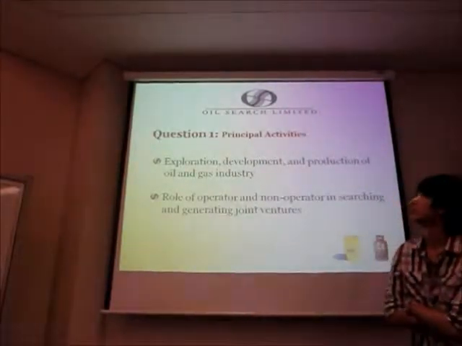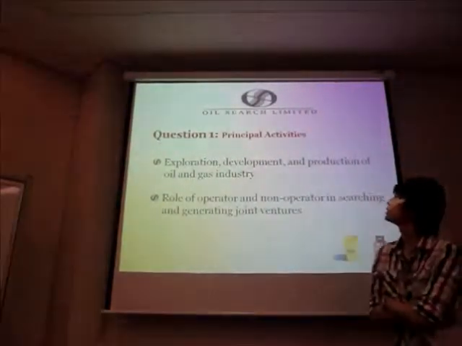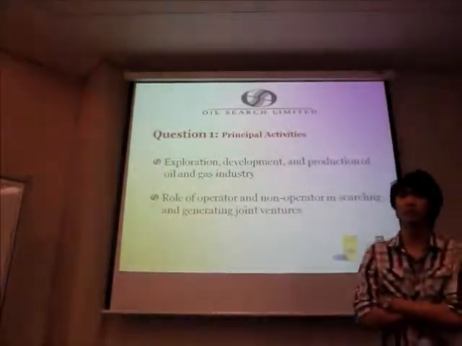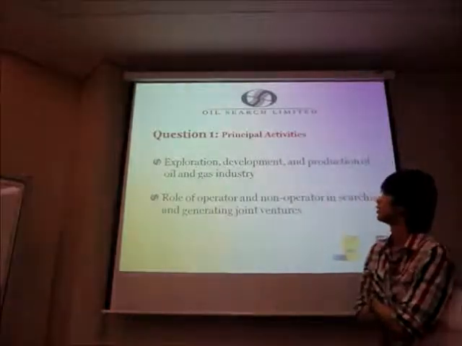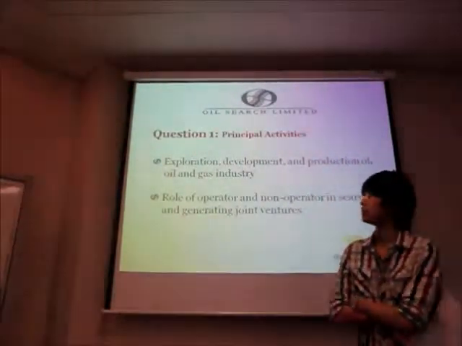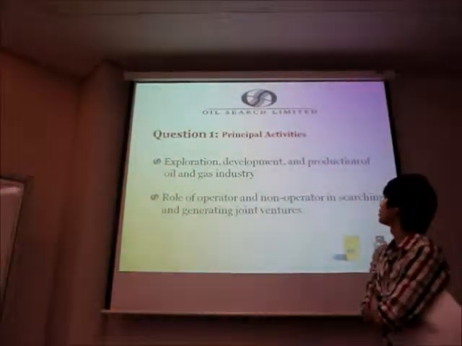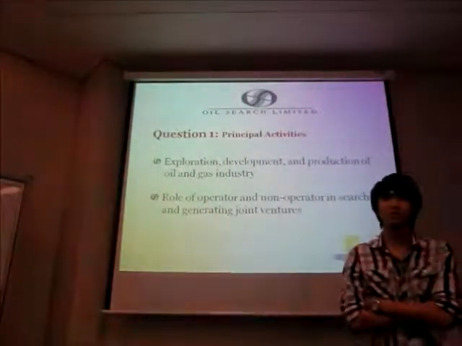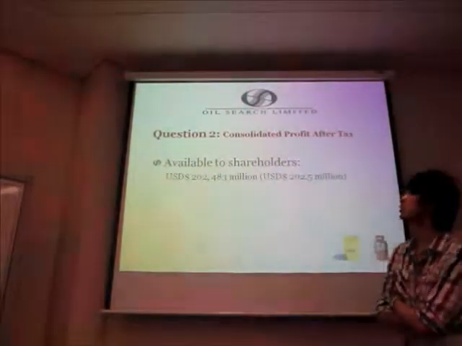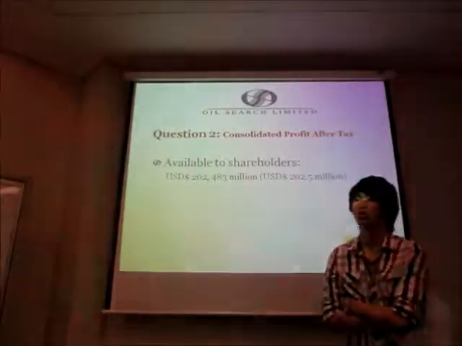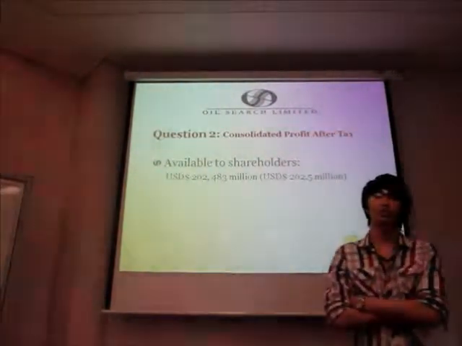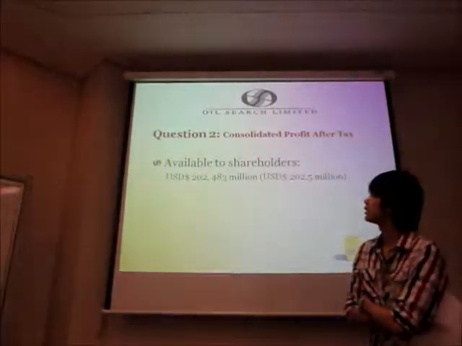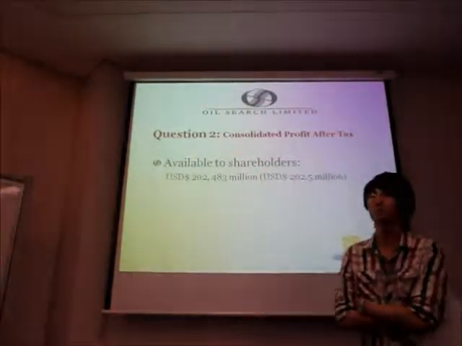So question 1. Basically, the principal activities of Oilsearch Limited are exploration, development and production of oil and gas. It plays the role of operator and non-operator in searching and generating joint ventures. Question 2. The consolidated profit after tax attributable to the shareholders of the parent entity for the year was $202,483 million.